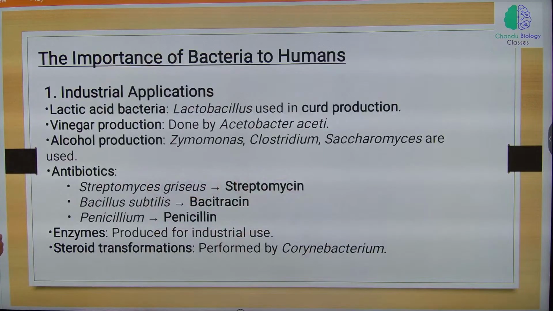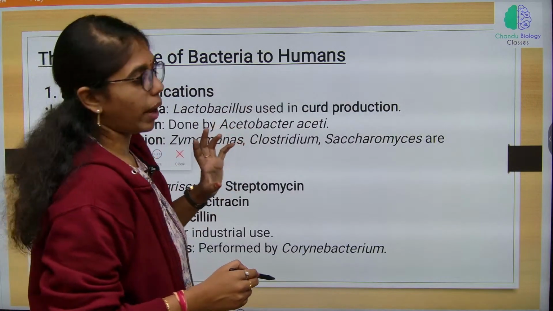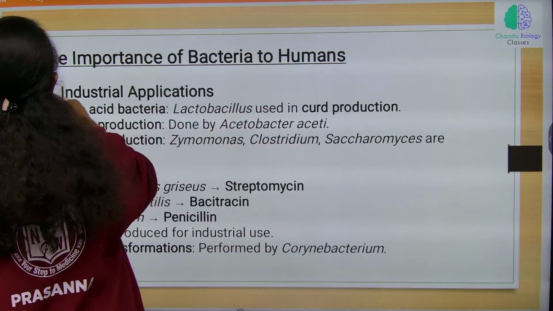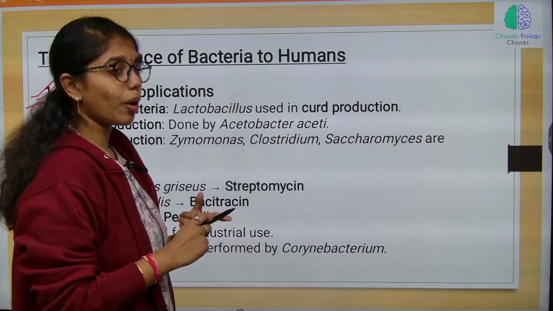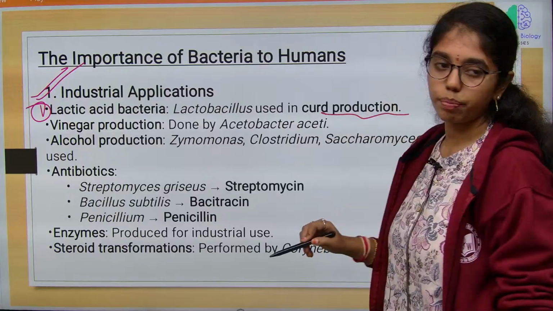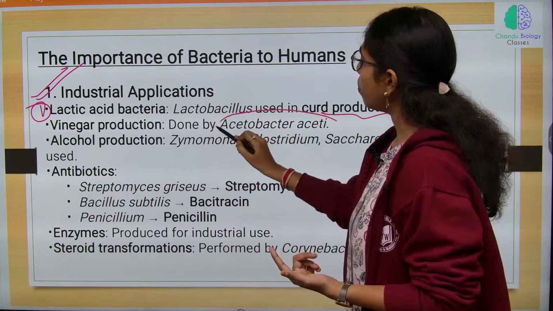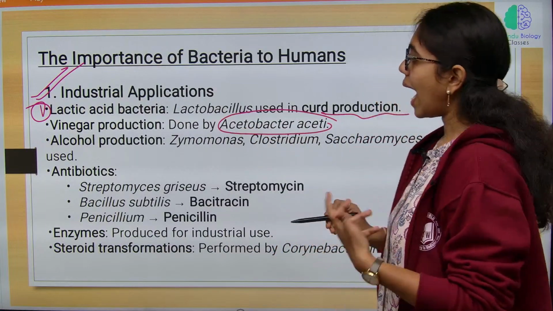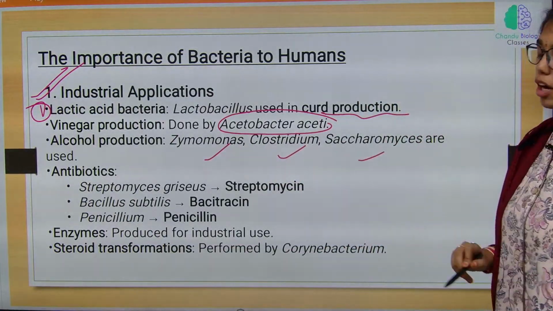Now, let us look into the importance of bacteria to humans. Let us work out the useful and harmful bacteria. First is industrial applications. First, lactic acid bacteria, a well known bacterium, Lactobacillus, which is used in curd preparation. Second is vinegar production, which is done by Acetobacter aceti. Alcohol production is seen with Zymomonas, Clostridium and Saccharomyces, which are used.